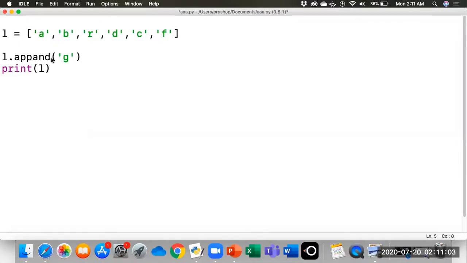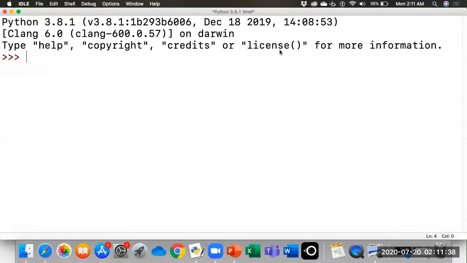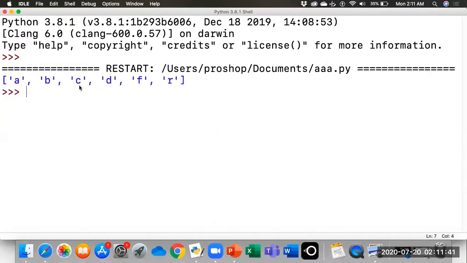In case we want to now sort this list, it will arrange all the values in ascending order. Let's say we use the sort function, L.sort. This means it will arrange the elements of the L list in ascending order. After using this method, we will print the list. So it should print A, B, C, D, F, and then R. Okay, A, B, C, D, F, and R. So it has sorted the list.